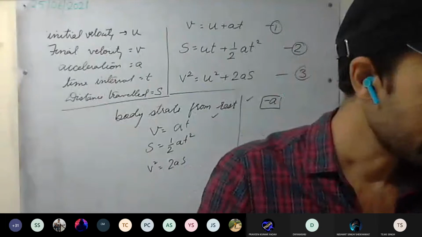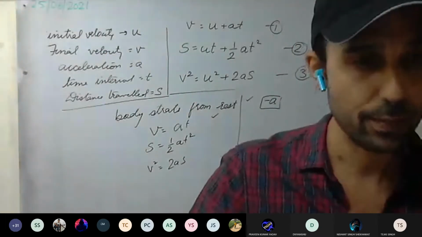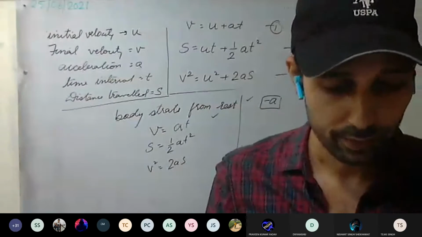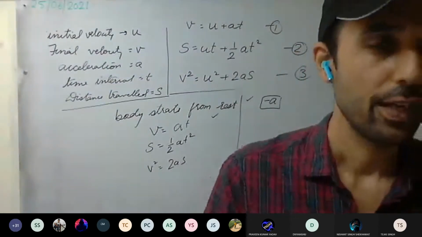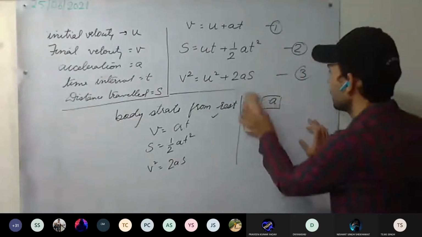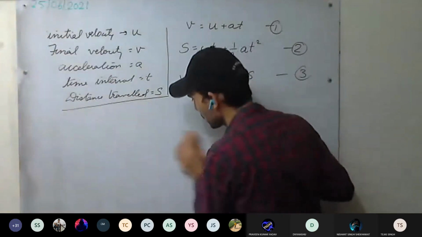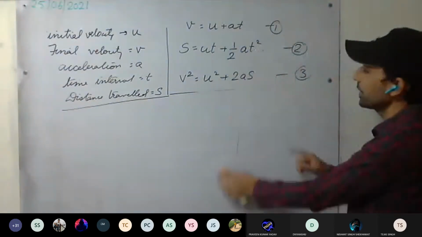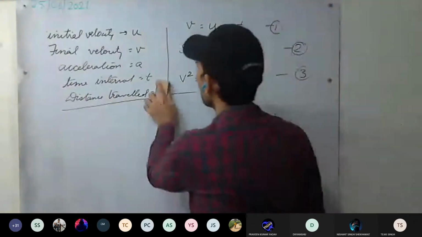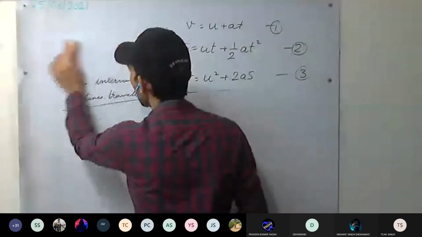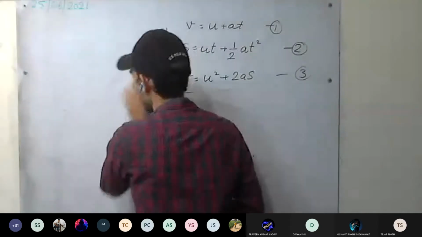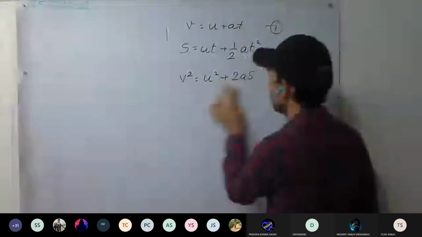So, start doing the numericals. Read the first numerical, take out the pen and a rough notebook or fair notebook, and start doing it in the fair notebook. These are the three equations we'll be using. First write what stuff is given, what parameters are given. Read the question properly.